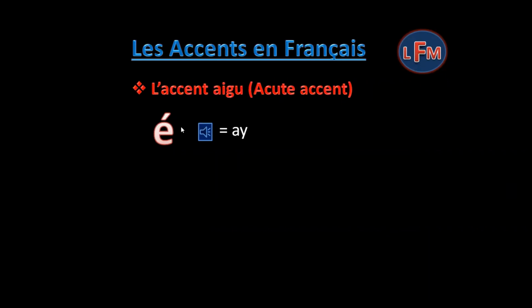First one is l'accent aigu, which is called acute accent in English. It only goes with letter E. It has a dash which goes from left to right and the sound changes to A. Means E with an accent aigu will be pronounced as A.